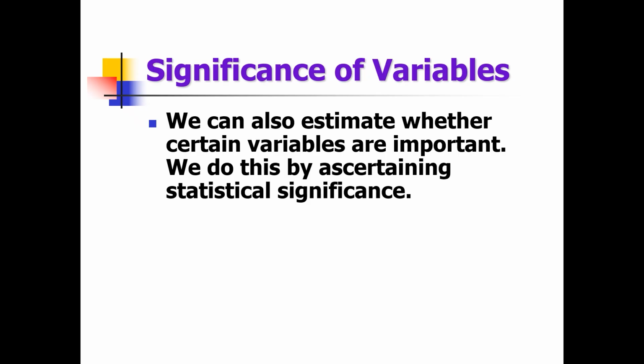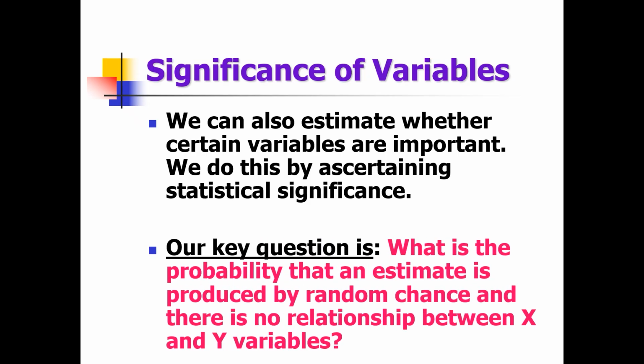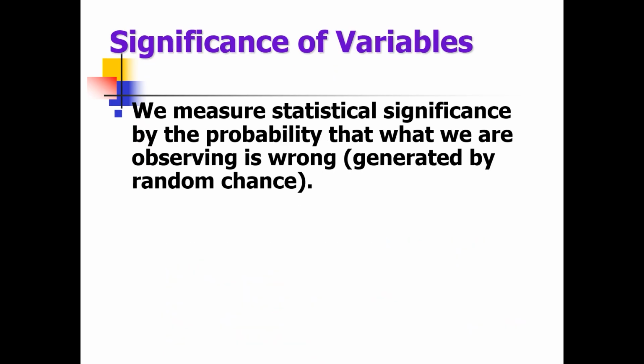Okay, the question is, what is the probability that an estimate is the product of random chance and there is no relationship between x and y? We measure statistical significance by the probability that what we are observing is generated by random chance.